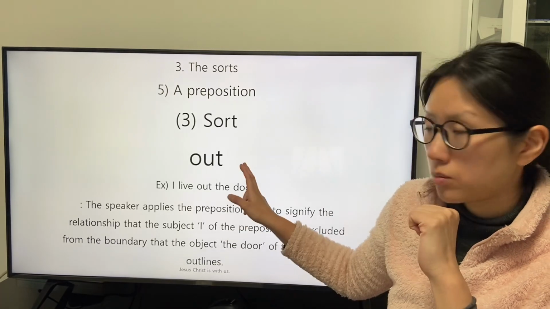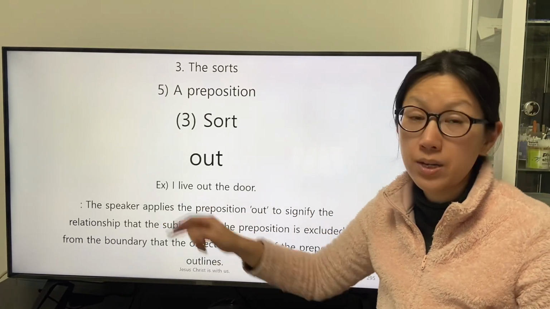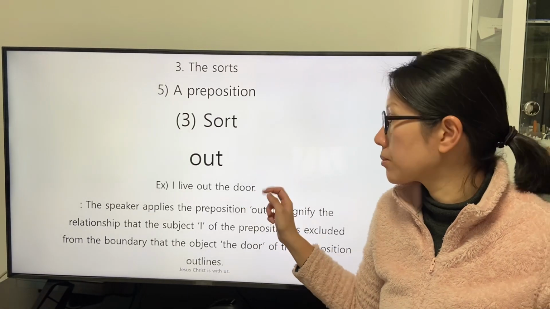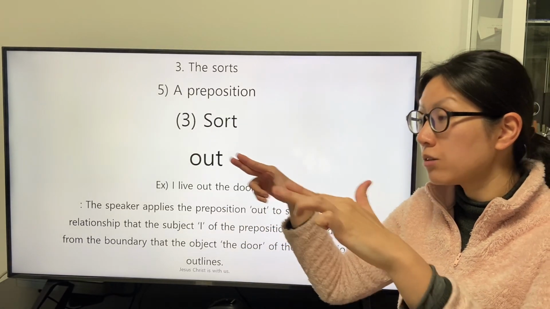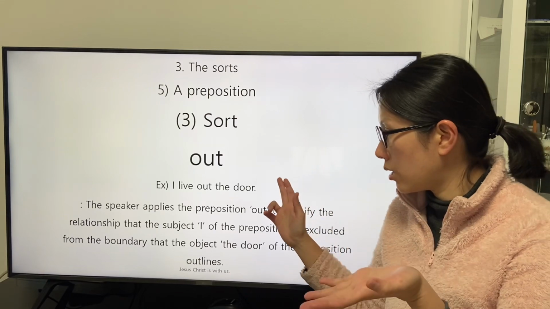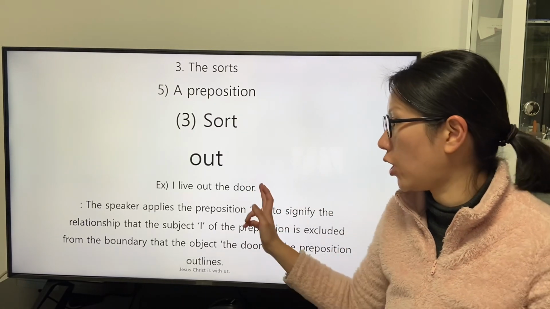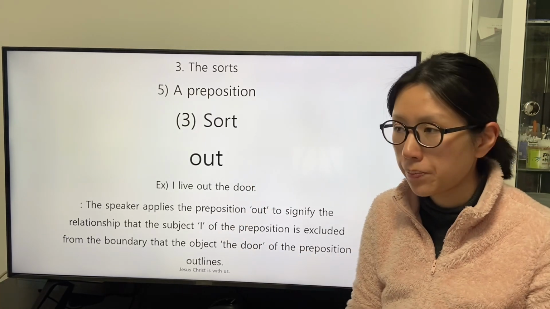So we can understand that the speaker leaves out of the existence of the object indicated by the phrase of the general noun, the door.